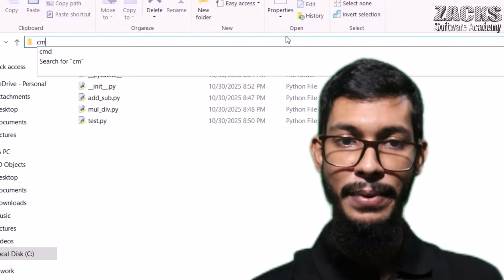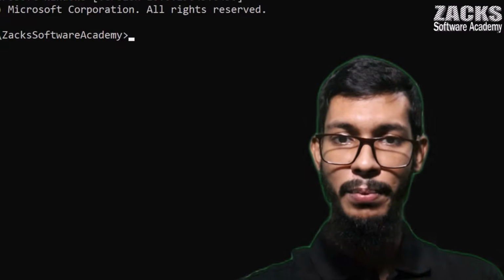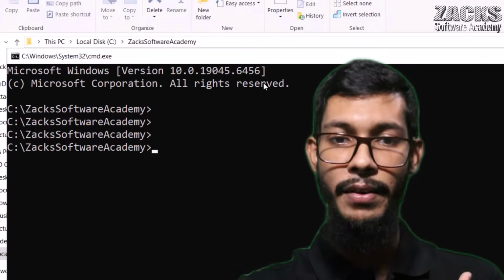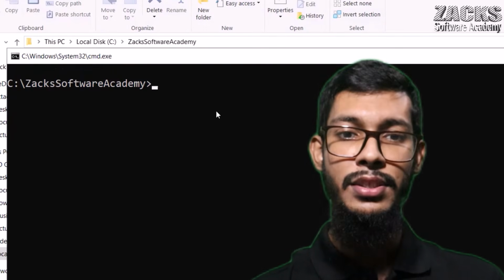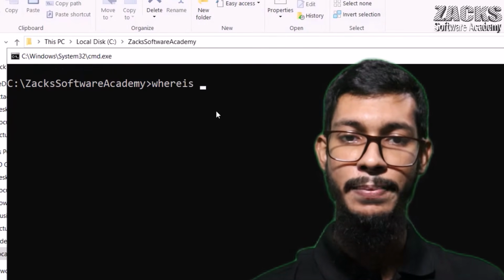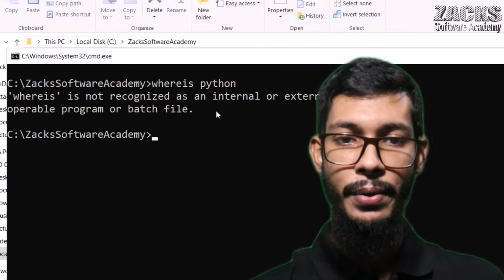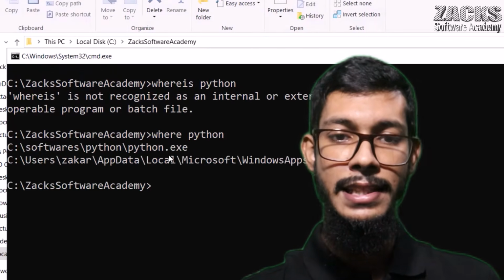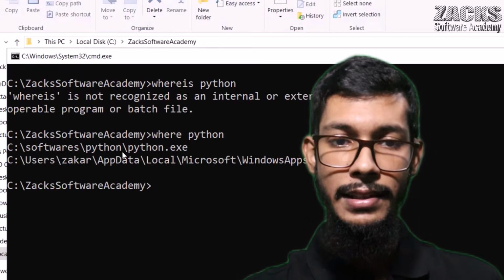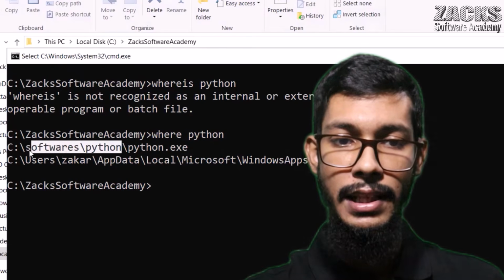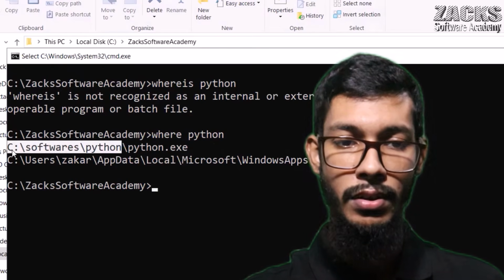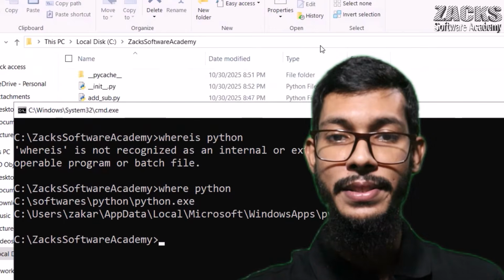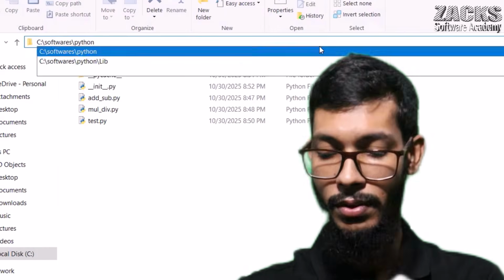Okay, let me open the CMD. Now let me show you some popular modules that we are using very frequently. For example, where is Python? It is telling us the folder: software, then Python. Let me copy it with Control C, and paste it here. Let me go to this folder.